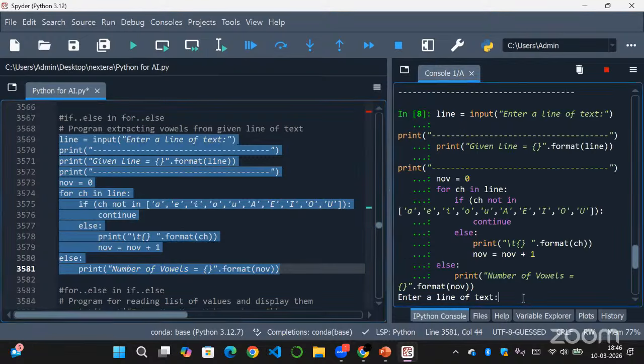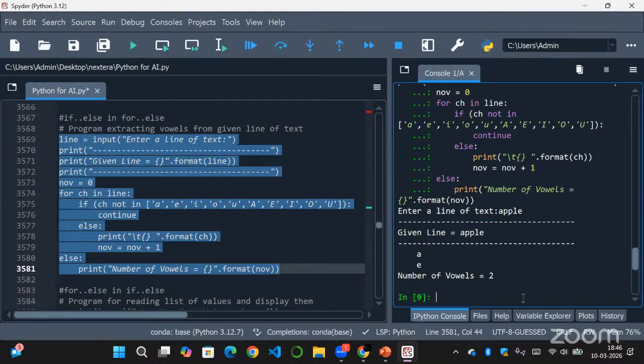So first I want to enter, let's say, apple, okay? So here first it will take the input in a string format. Enter a line of text will be printed here. So that is the prompt, right? So enter a line will be printed and then I'll be giving the input. Here I gave apple. So this will be taken as a string, okay? So line variable will refer to the string apple after user inputs the value.